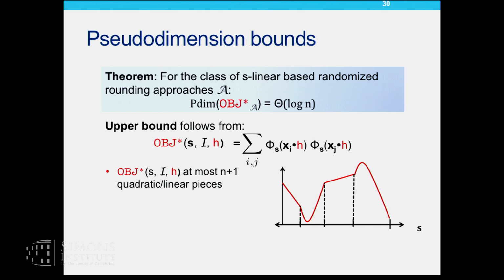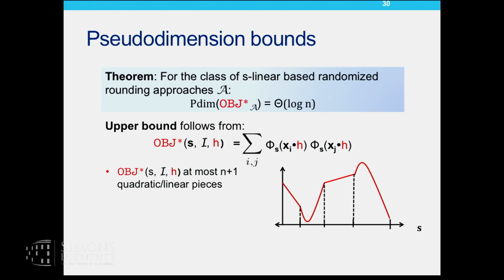Okay. So if you look at this, it turns out that it is, in fact, a piecewise quadratic or linear function in S. So if I have this line of S values, I can partition that line into at most n plus 1 pieces, where n is the number of vertices in the graph, and each piece is a quadratic or a linear piece.